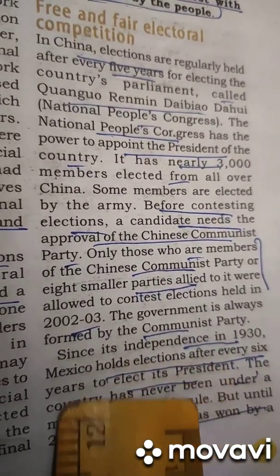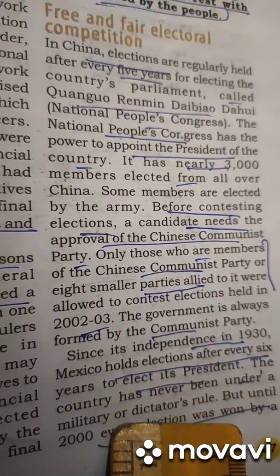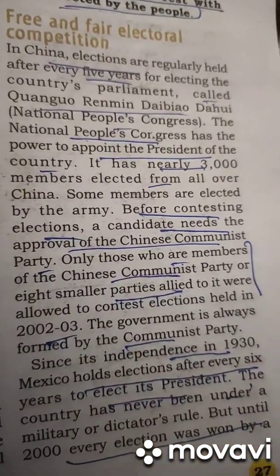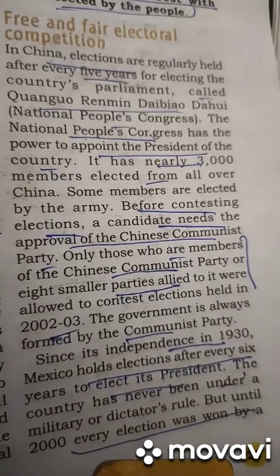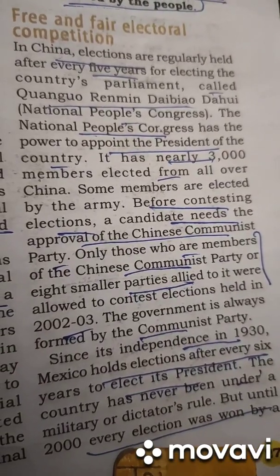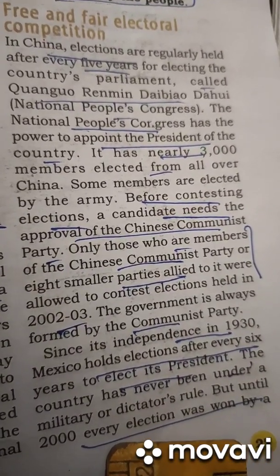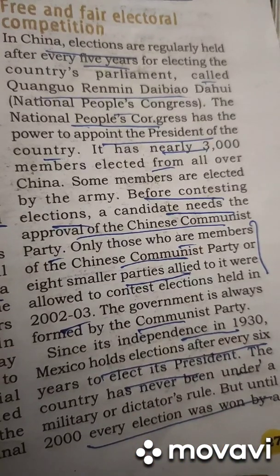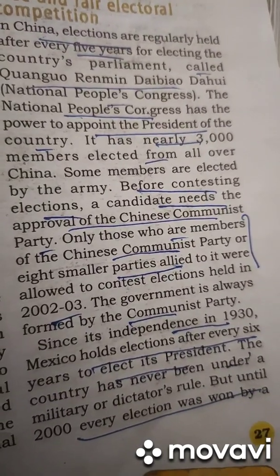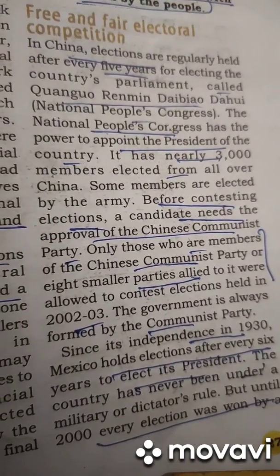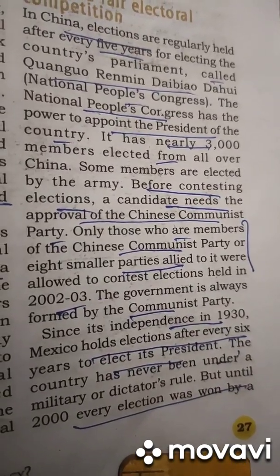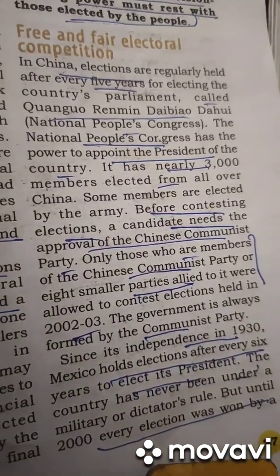Then the next is the example of Mexico. Every 6 years, Mexico conducts an election to elect the president. Before 1930, military rule was witnessed in Mexico. After 1930, no military rule was witnessed in Mexico.